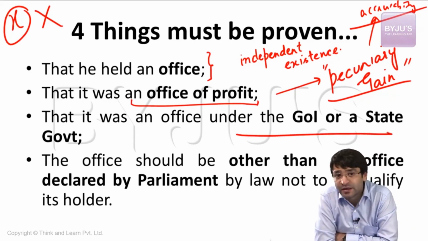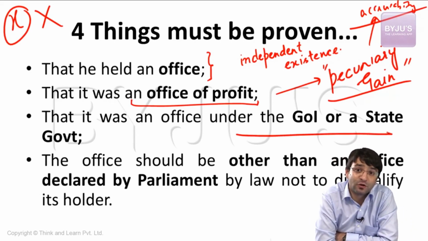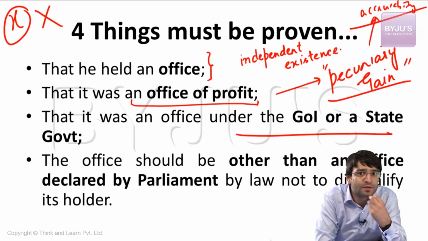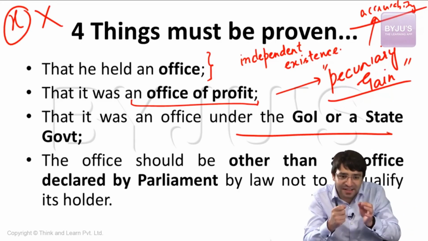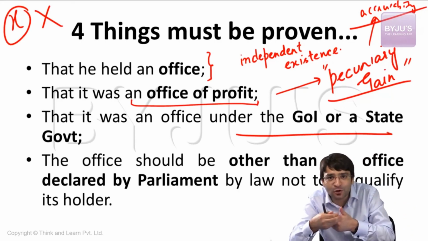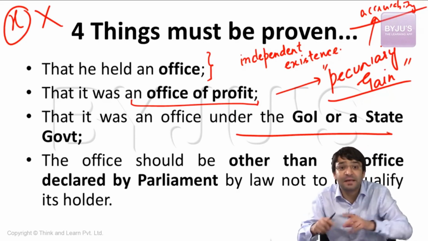Recently there was a member of parliament, but he was also the chairperson of UB Group, United Breweries. That means he was holding this office. It was an office, that means it has its independent existence. At the same time, there were benefits from this office. Salary, airport travel, hotel accommodation, everything was there for Vijay Mallya. That means it is an office of profit.